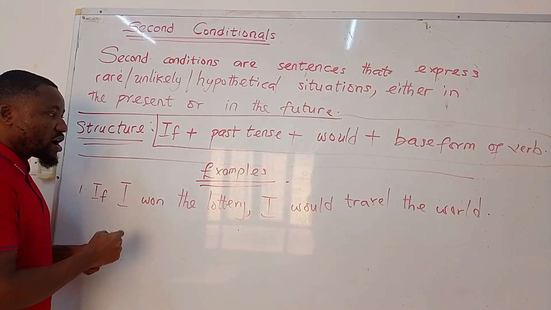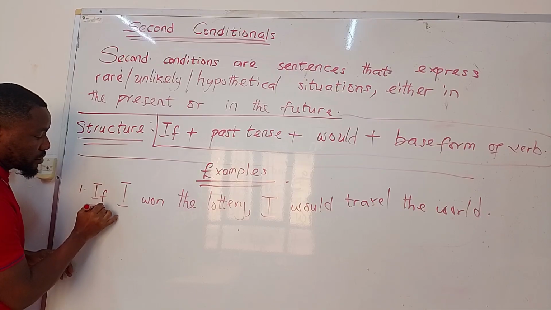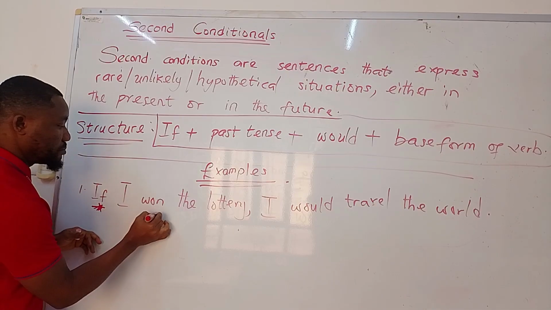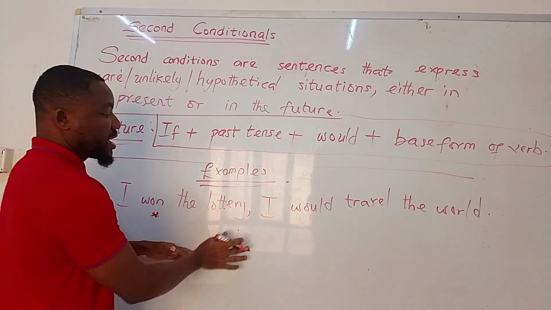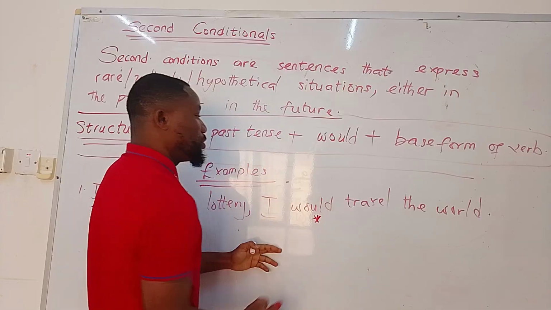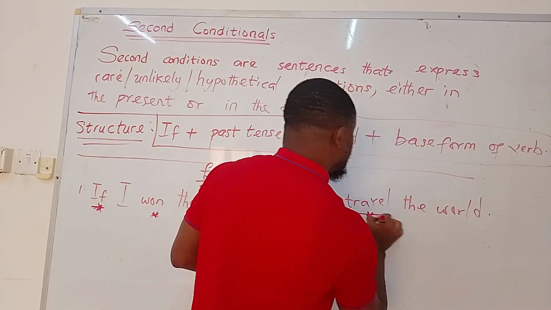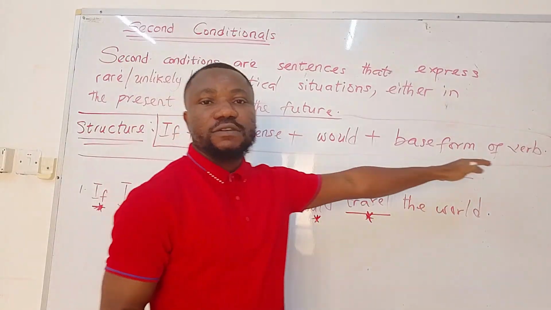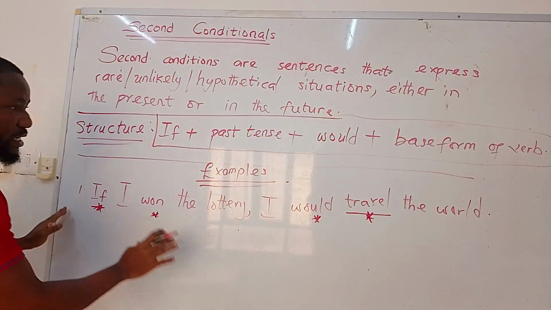So that's why we have the structure come into play here. If plus past tense, of course you have the lottery in there. I would travel the world. Travel here is the base form of the verb. So that is the first example.